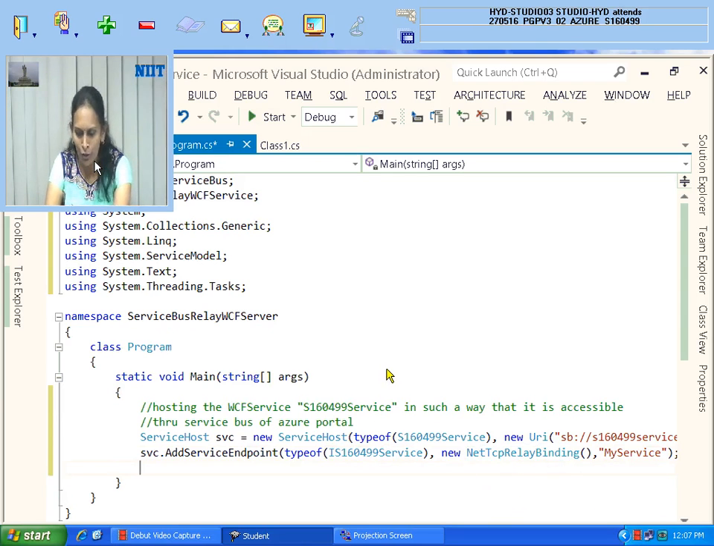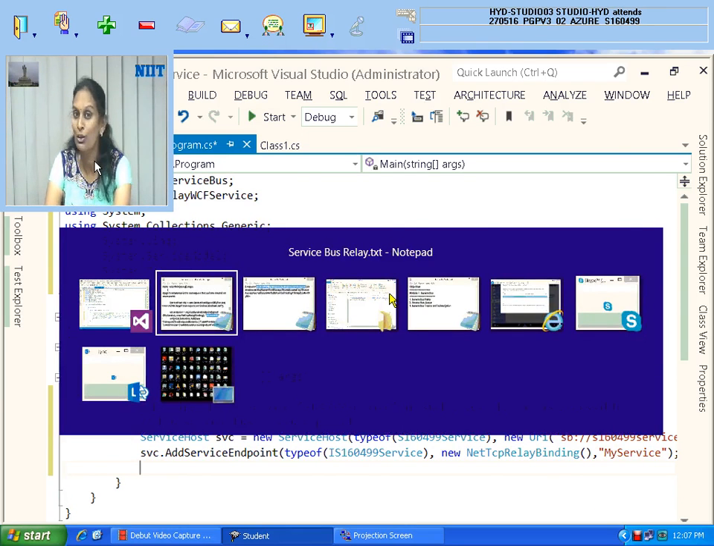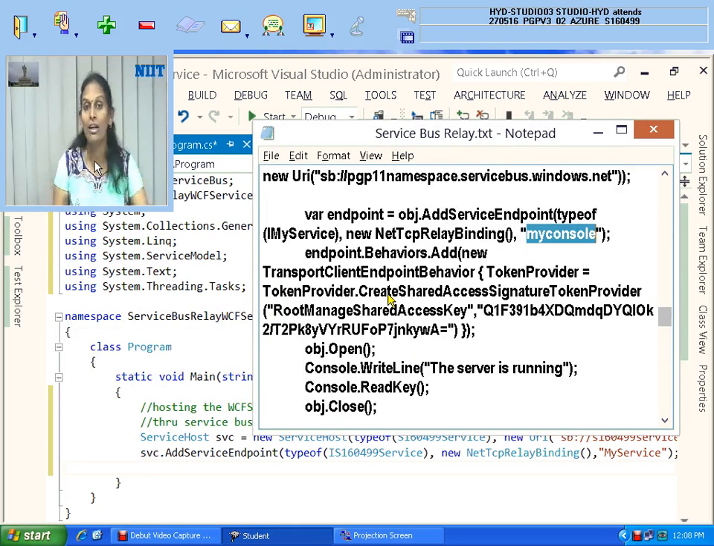That's what I have told from this one also. But don't overthink that if you have the service bus name mentioned, everybody can access it.